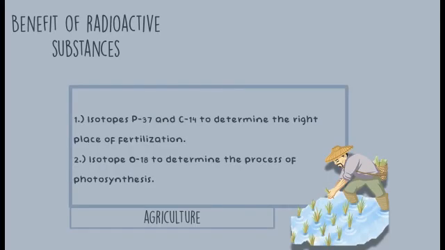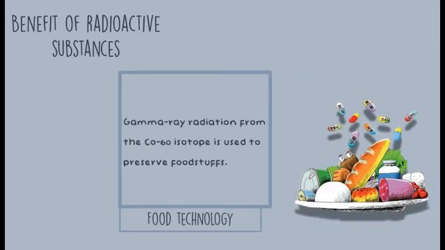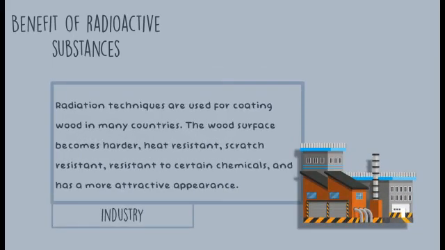The second one is agriculture. Isotopes P-32 and C-14 are used to determine the right place for fertilization. Isotope O-18 is used to determine the process of photosynthesis. The third is food technology. Gamma-ray radiation from the Co-60 isotope is used to preserve foodstuff.